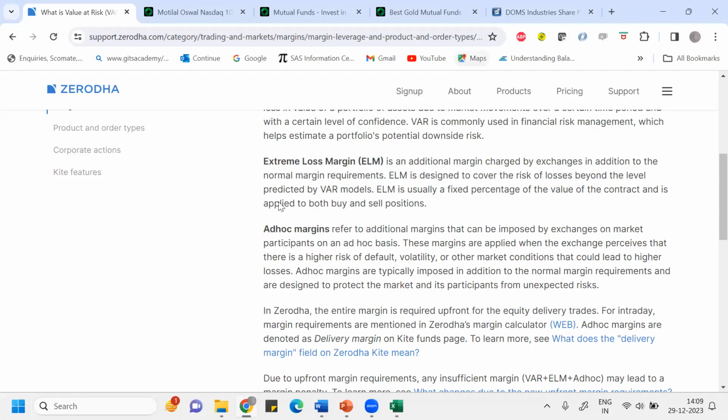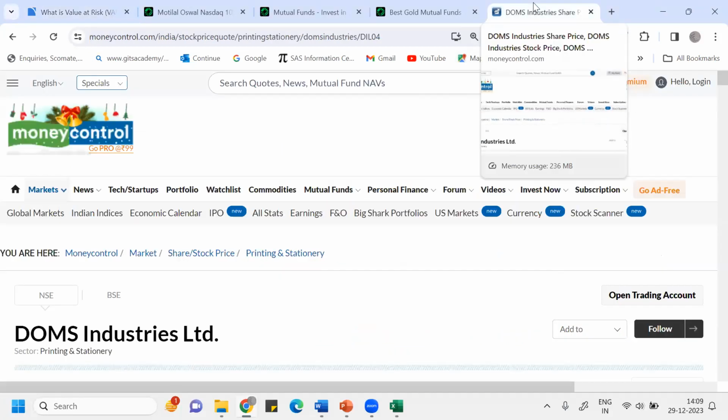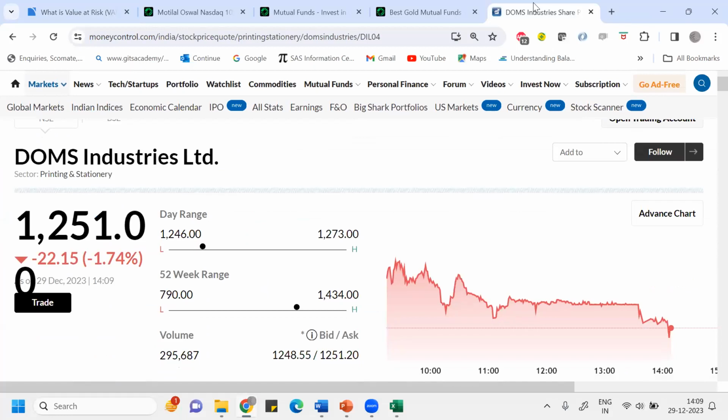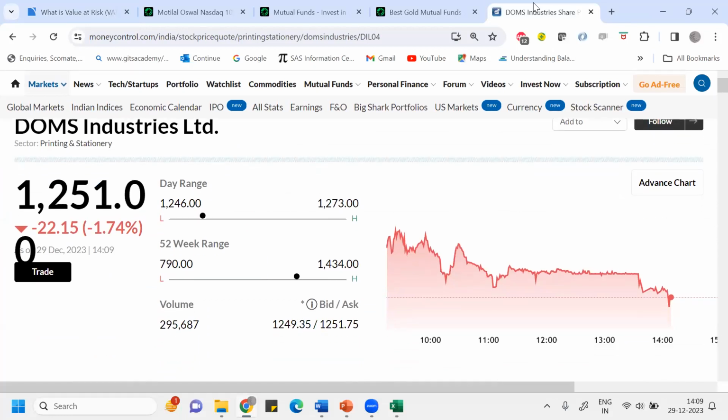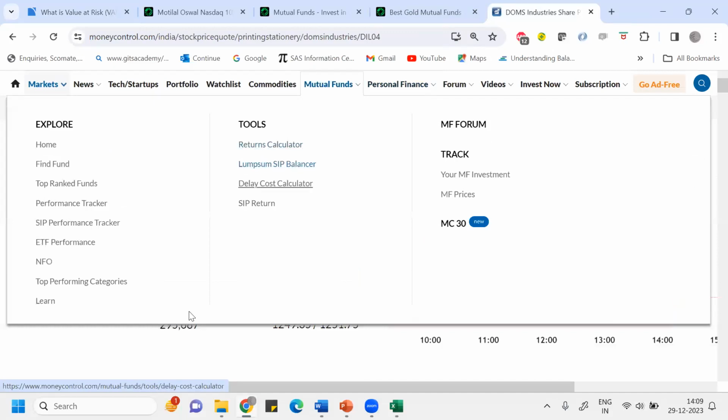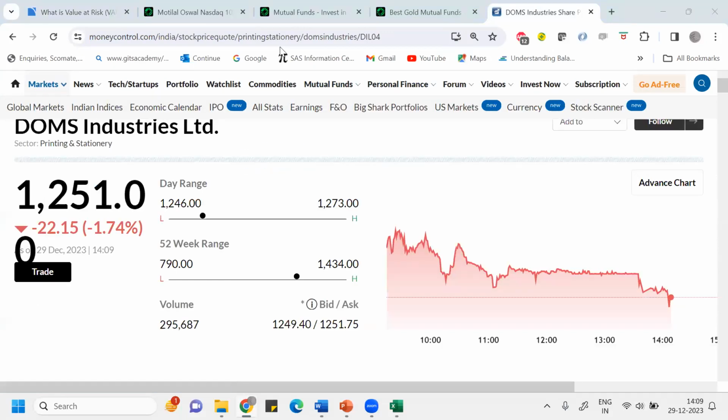Imagine I'm seeing negativism. If I'm doing intraday trading, I can sell the stock of this company, because I can clearly see more negative pessimism is developing on the stock. So I want to sell this stock, and I'll put an order to sell maybe 100 shares of the stock, whatever number of shares.